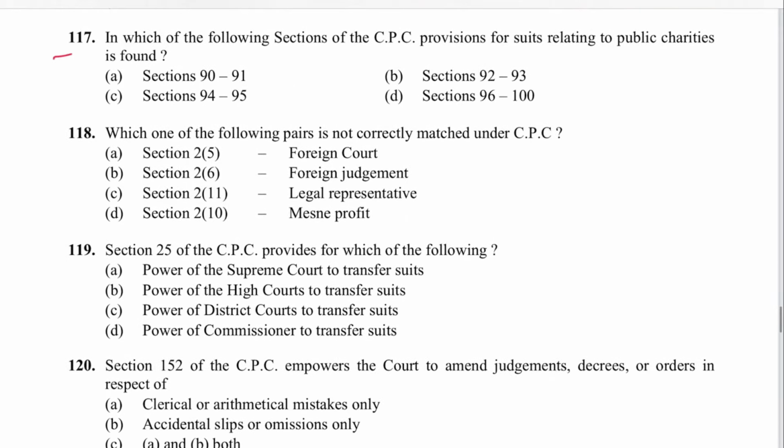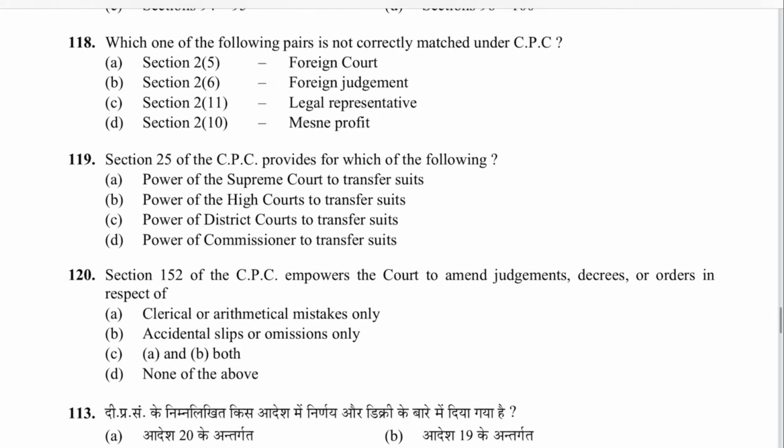Next 117. In which of the following sections of CPC is the provision for suits relating to public charities found? That is 92 and 93. B is the answer. Next 118, which of the following pairs is not correctly matched?